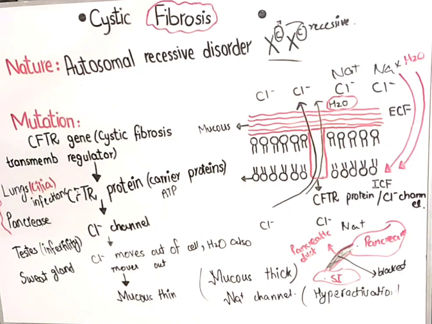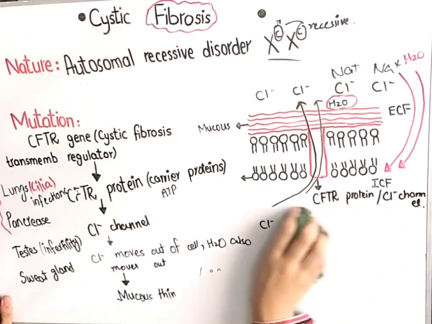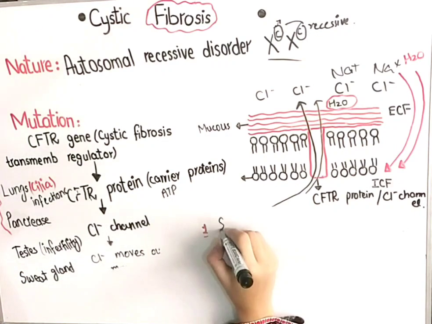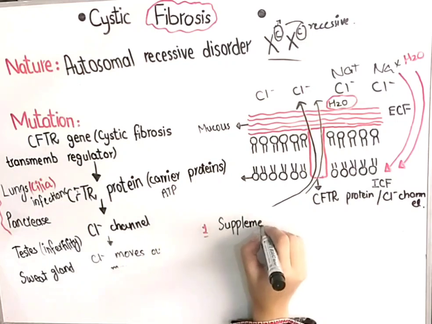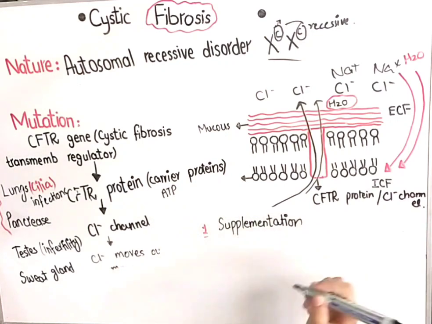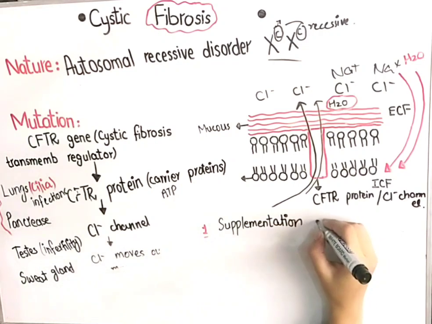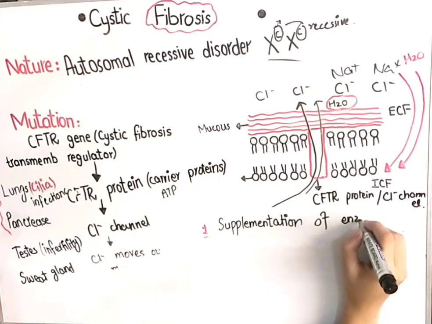Now, what is the treatment of this disease? How can we cure the disease? Basically, this disease can be managed in two ways. Firstly, there must be supplementation of pancreatic enzymes, because as you know, the pancreatic duct is blocked. So we must give patients these pancreatic enzyme supplements, which help in the digestion of lipids, because the pancreatic enzymes are rich in pancreatic lipase and cholesterol esterase that are responsible for fat absorption. Whenever there is no pancreatic enzyme, there will be no absorption of fats. So we must give supplementation of these important enzymes.